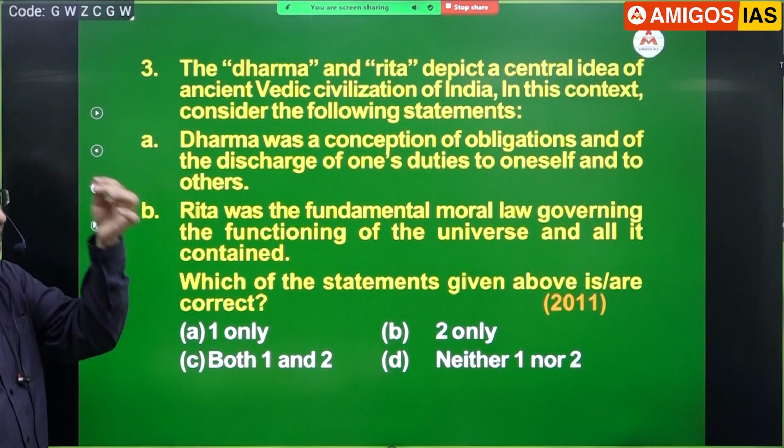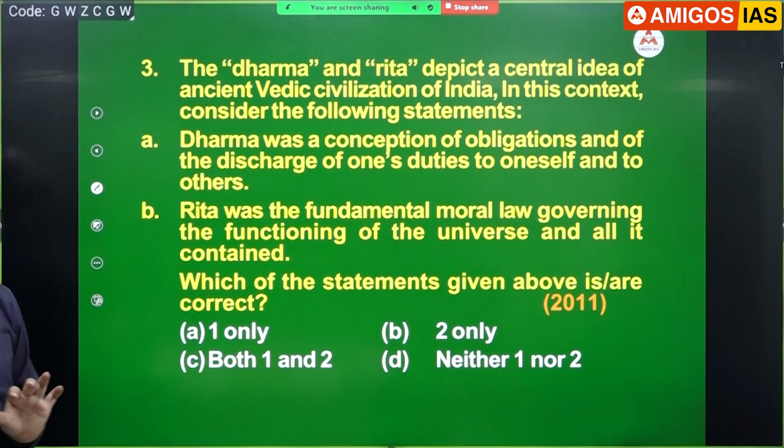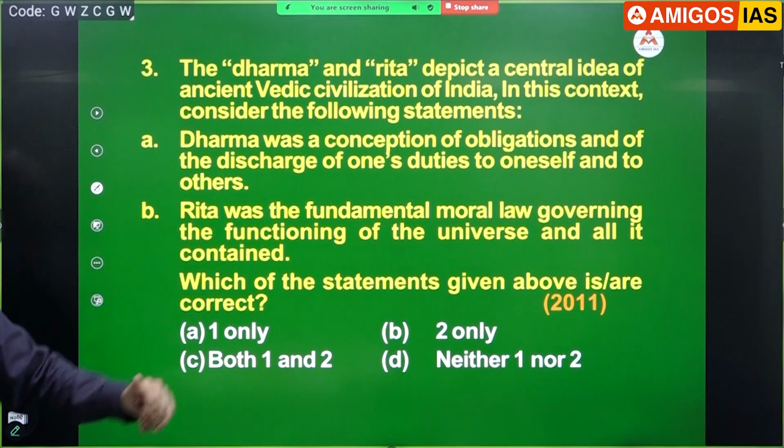Now try it. Even if you have not come across this, common sensically should you be able to say yes or no? Look at that. What is dharma? You do your duty. He or she does their duty. Everyone does their duty, there will be dharma. Okay, so as simple as that.